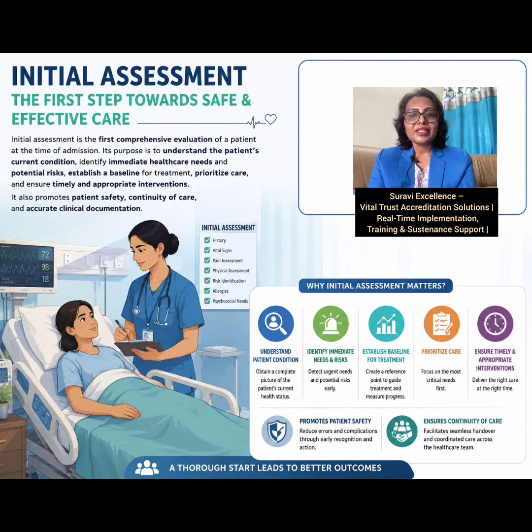Initial assessment is the first comprehensive evaluation of a patient at the time of admission. Its purpose is to understand the patient's current conditions, identify immediate healthcare needs and potential risk, establish a baseline for treatment, prioritize care and ensure timely and appropriate interventions. It also promotes patient safety, continuity of care and accurate clinical documentation.